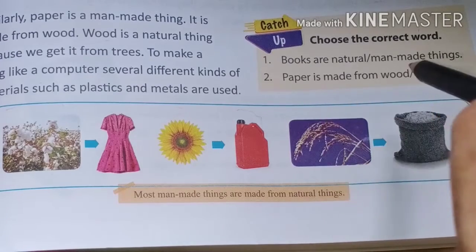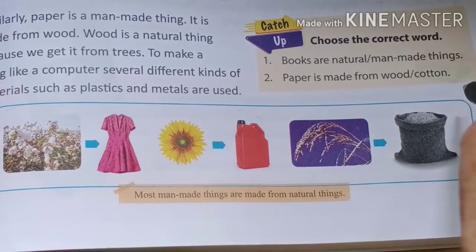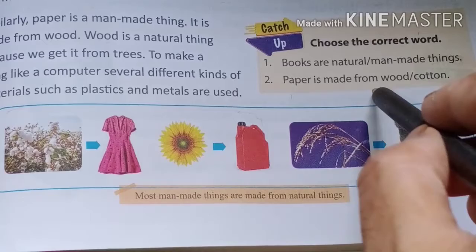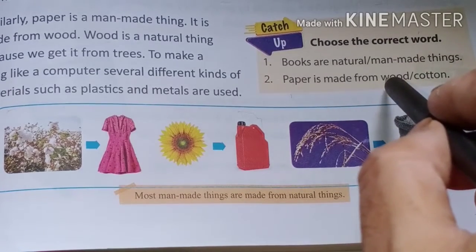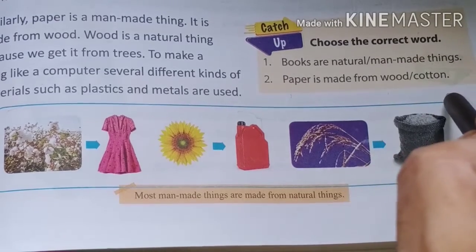And paper is made from wood or cotton? Paper is made from wood, not cotton.